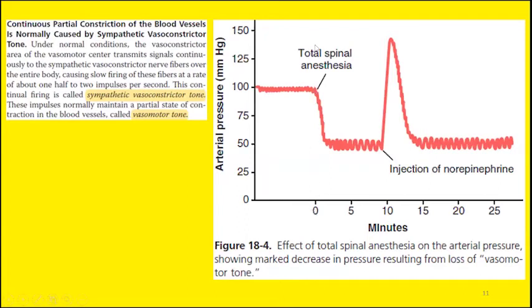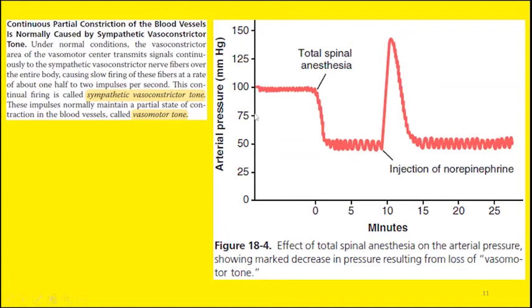Now what we have done is we have anesthetized that area for some time. So after giving spinal anesthesia, what happens? The vasomotor tone is lost because we have given the anesthesia. There is no input from the sympathetic nerve. Hence, the sympathetic excitatory signals are gone, the vasomotor tone is gone, and hence there is a drop in the arterial pressure.